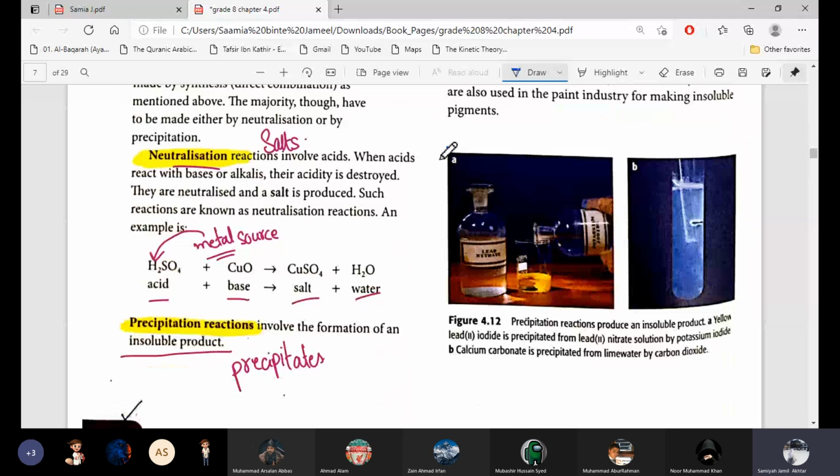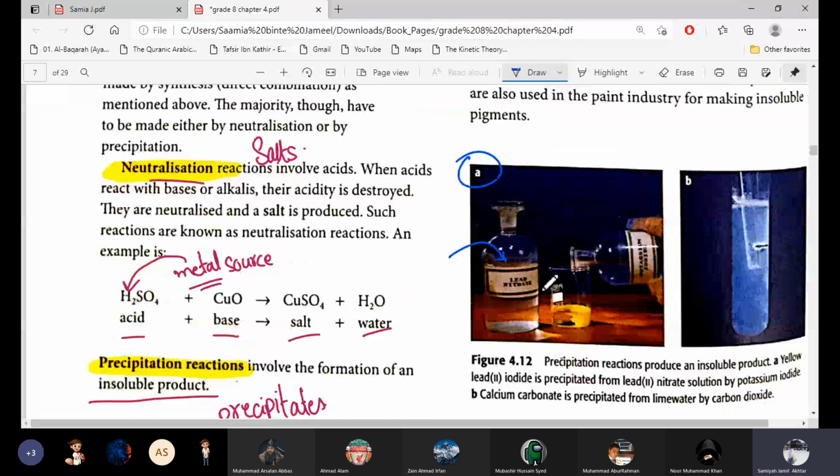And you can see it in the diagram. This is A. We have lead nitrate. It is written on the glass jar, lead nitrate solution. And on the other hand, we have potassium iodide. They are mixing the two solutions, and we are getting yellow precipitates. These yellow precipitates are of lead iodide, which we studied above.